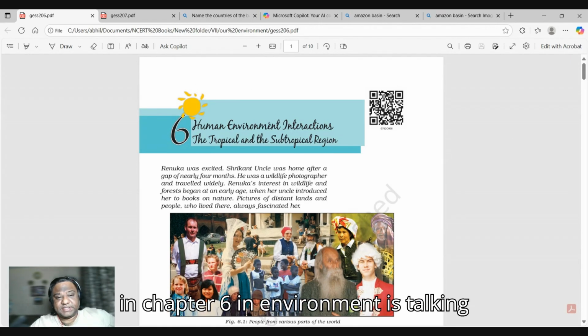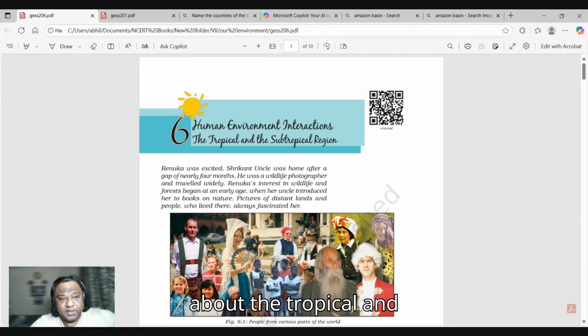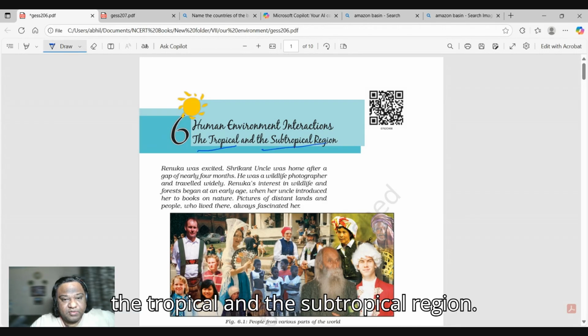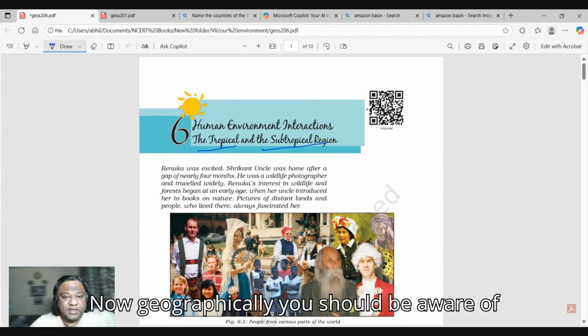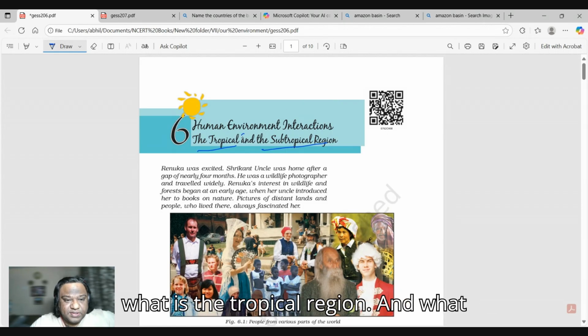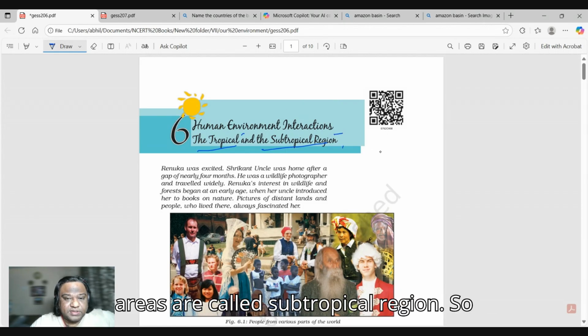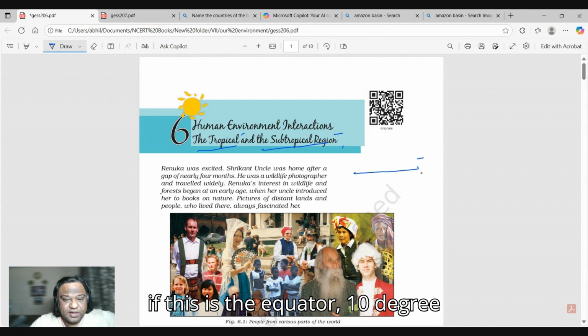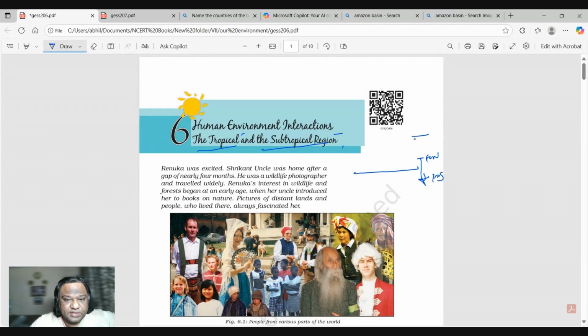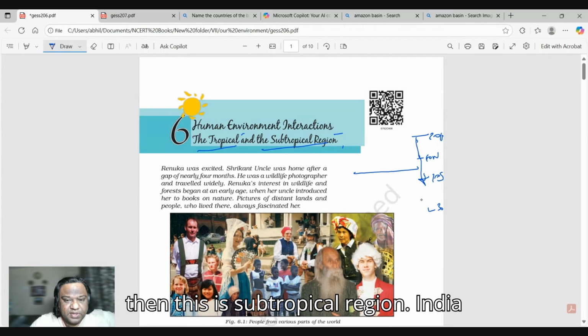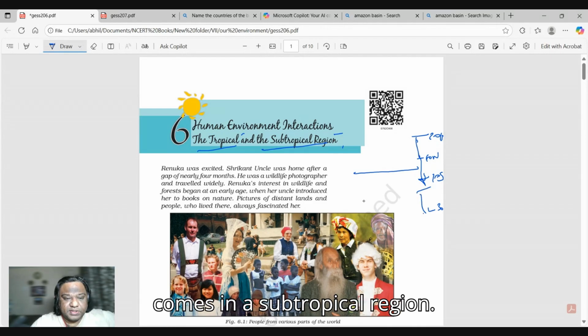So in chapter six, the environment, it is talking about the tropical and the subtropical region. Now, geographically, you should be aware of what is a tropical region and what areas are called subtropical region. So if this is the equator, 10 degree north, 10 degree south, this is tropical region. If it is 30 degree north, 30 degrees south, then this is subtropical region. India comes in a subtropical region.